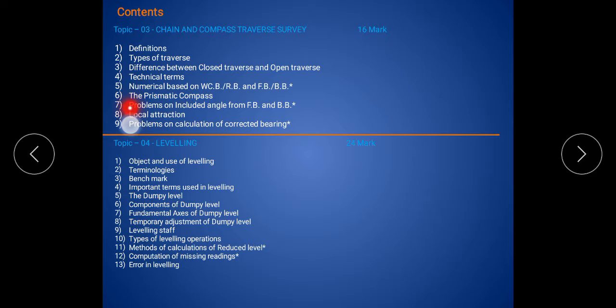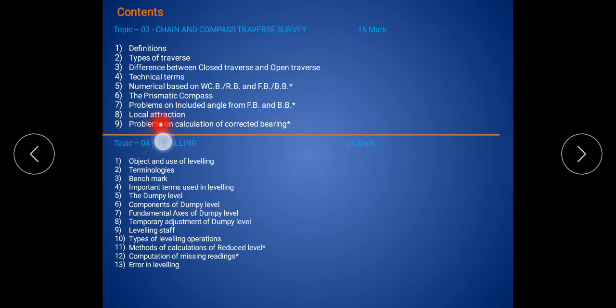Then the sixth content is the prismatic compass. This is the instrument used in surveying. What are the parts of the prismatic compass? What is meant by prismatic compass? Their uses, we discuss all in the sixth content. Then the 7th content is problems on included angle from FB and BB. There are also other numericals based on the included angle from the FB and BB. These problems we solve in the 7th content.